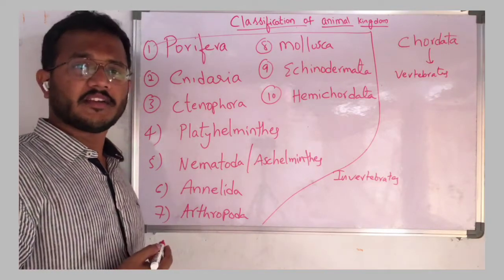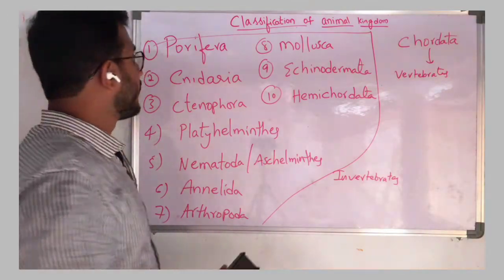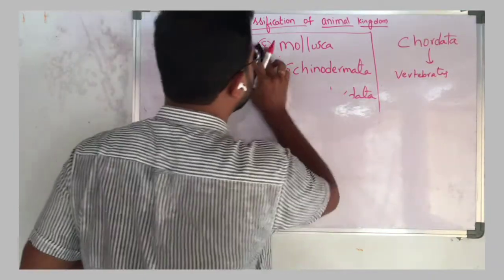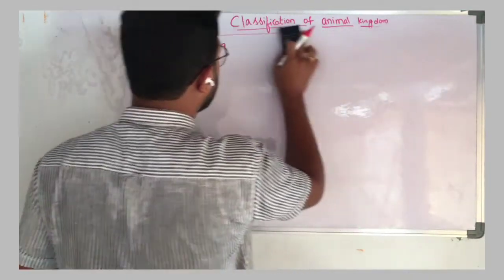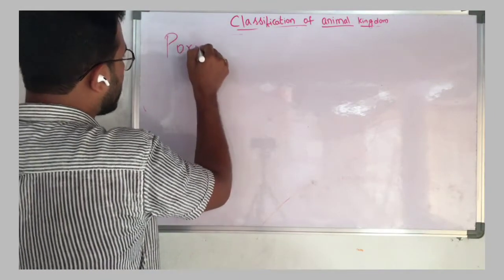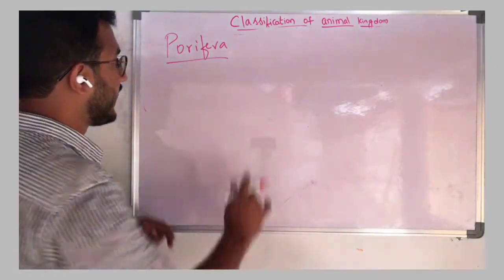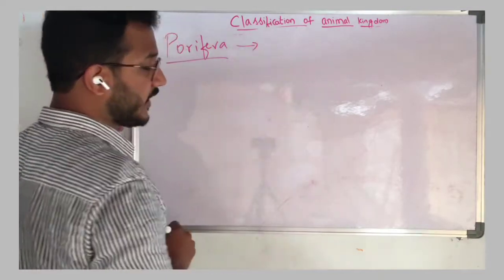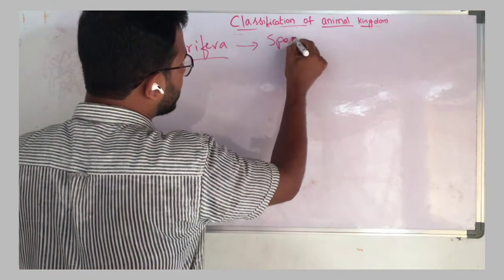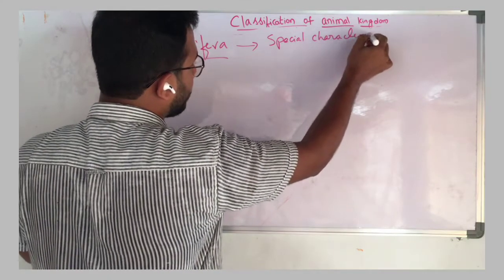As a part of that, now in this video we will discuss phylum Porifera. How will we discuss phylum Porifera? Each and every phylum we will discuss in this manner only. For example, if we are dealing with Porifera, first of all we have to see some special characters of this phylum.